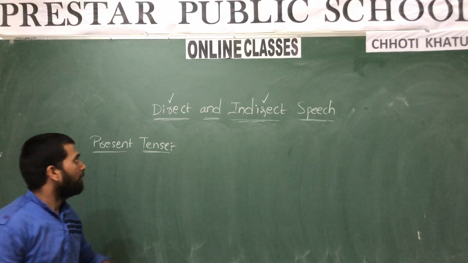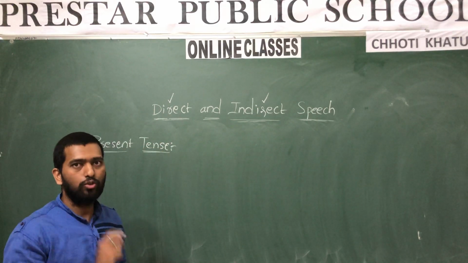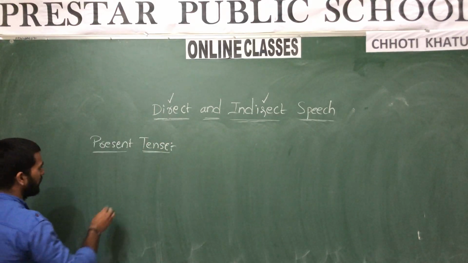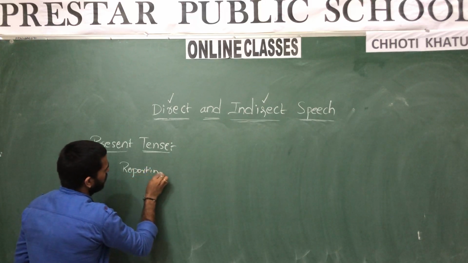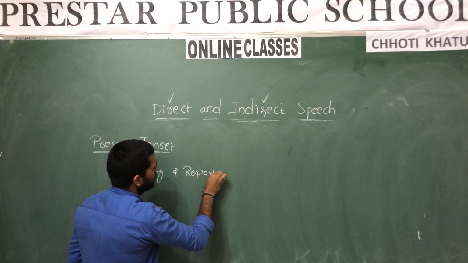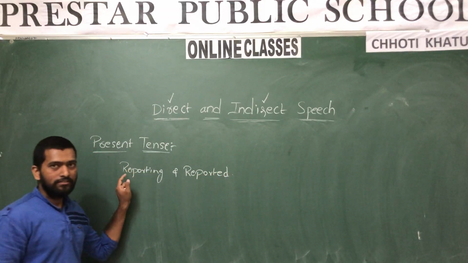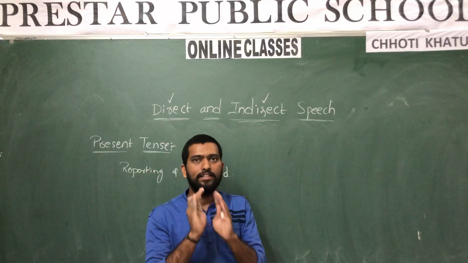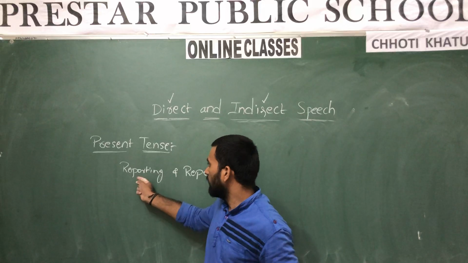I told you when I was explaining direct speech, there are two classes in direct speech. What are they? Reporting and reported. Yes or no? So what is reporting? The class or the sentence which is outside the inverted commas is the reporting one.